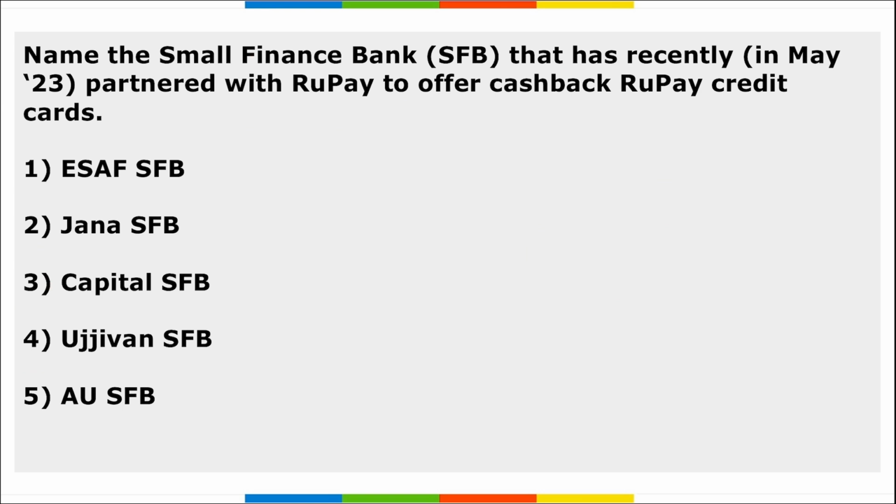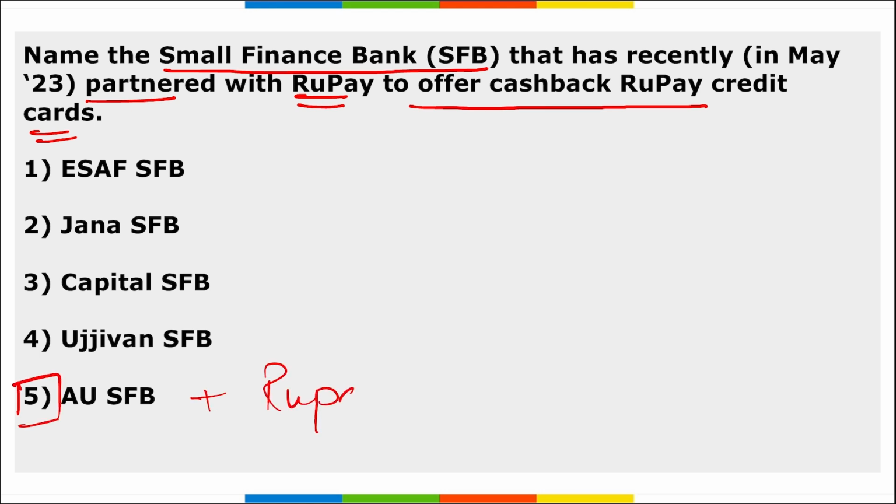Next, name the small finance bank that recently partnered with RuPay to offer a cashback RuPay credit card. It is AU Small Finance Bank. Correct? They partnered with RuPay to introduce a business cashback RuPay credit card that is basically for self-employed people or MSMEs.